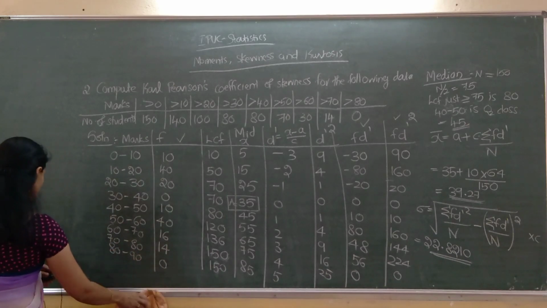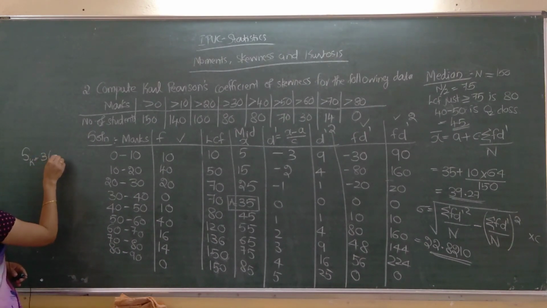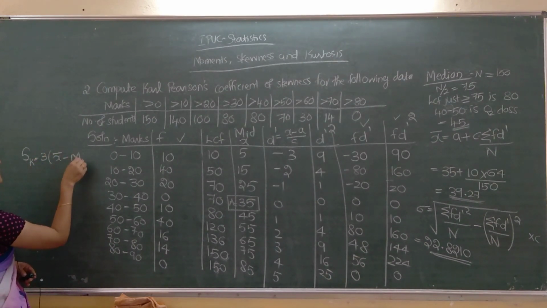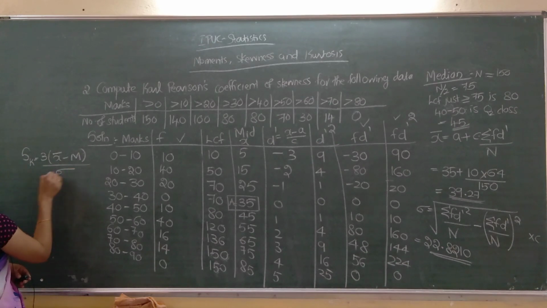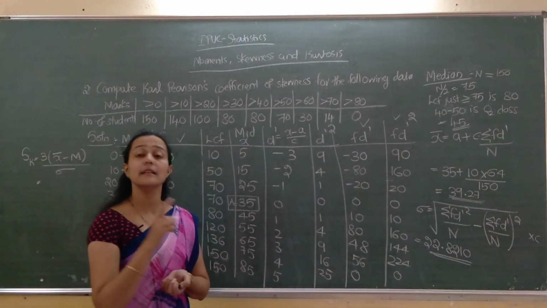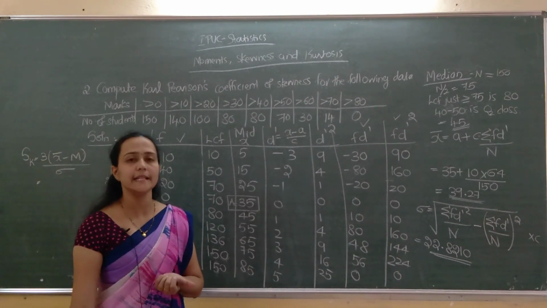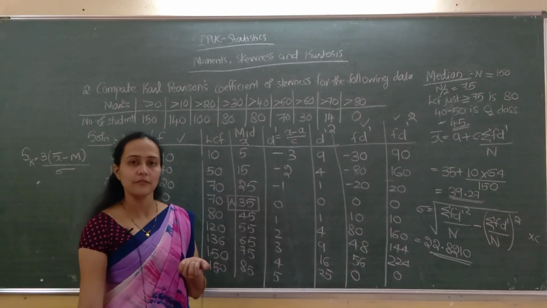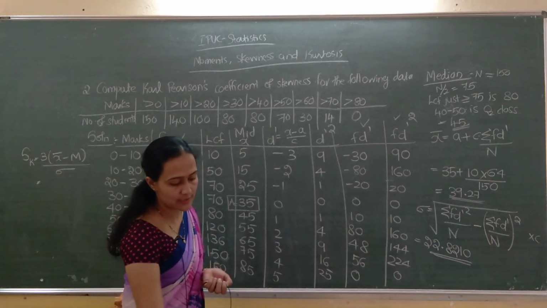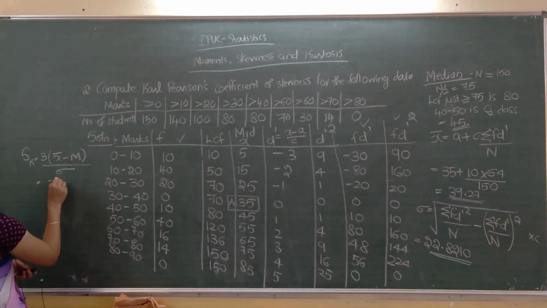See, I will do it here. Karl Pearson's coefficient of skewness is 3 into mean minus median divided by standard deviation. So we found mean first, next we found standard deviation, after that we found median. Now apply the formula, just substitute the values. Answer is minus 0.75.